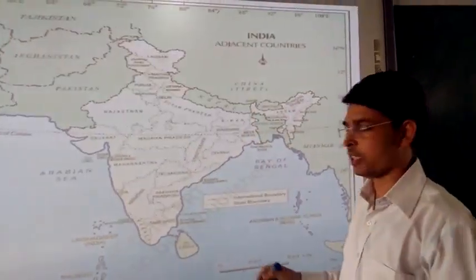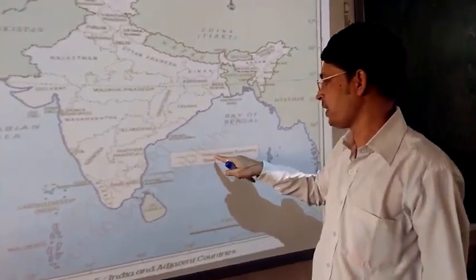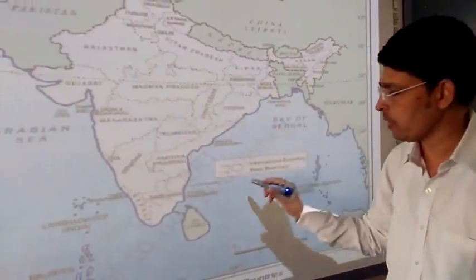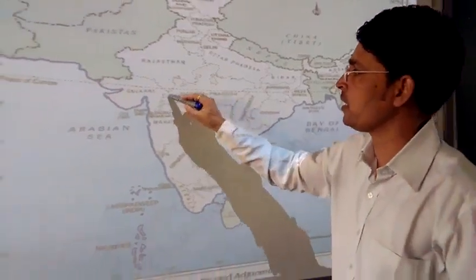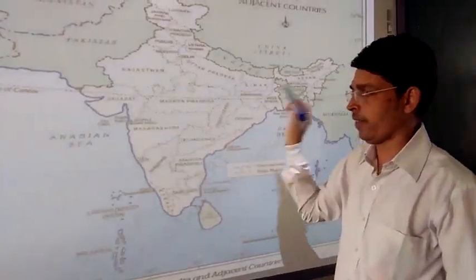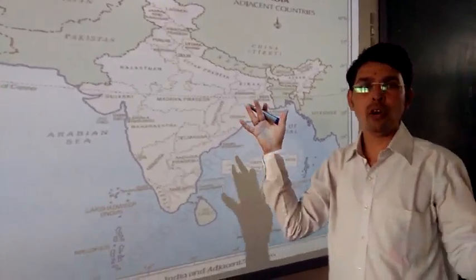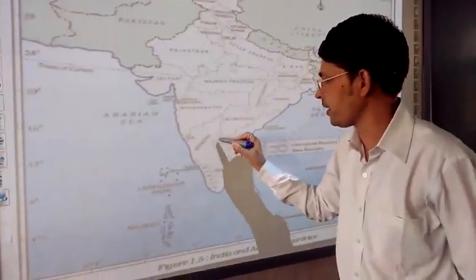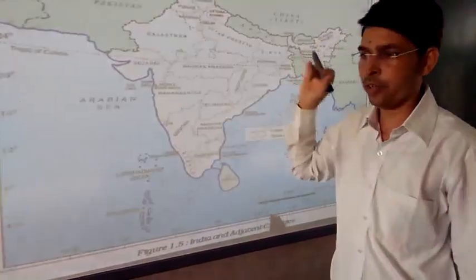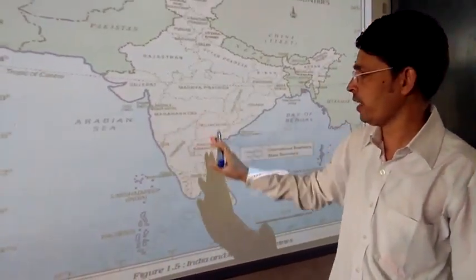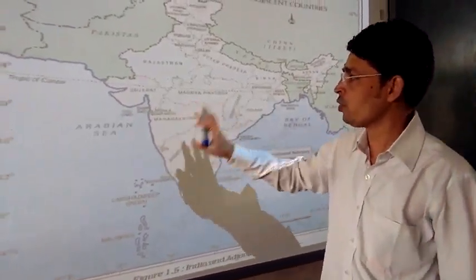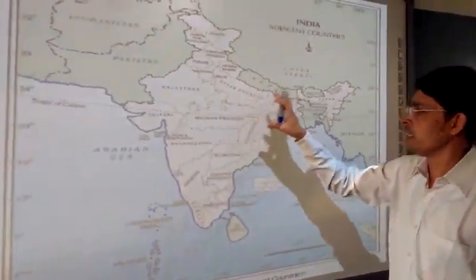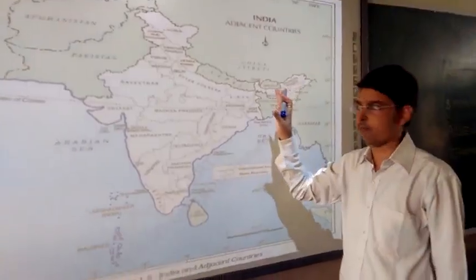Here the key features are speaking about the bigger lines, which are the international boundary, and the small dotted ones, which mark the state boundary. Here the states are divided. Presently you all are residing in Karnataka, so this is the Karnataka state. As we know about our state and our neighboring states, we should know about other states of our India and their capitals also.